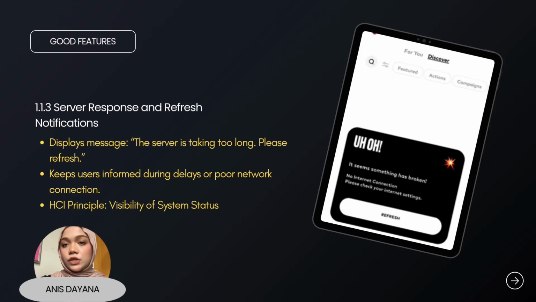The third good feature is the server response and refresh notification. When the system takes too long to load, the app displays a message saying that the server is taking too long and to please refresh. This supports visibility of system status, as it keeps users informed about what's happening instead of leaving them confused or thinking the app has crashed.